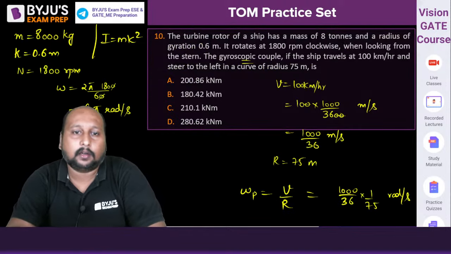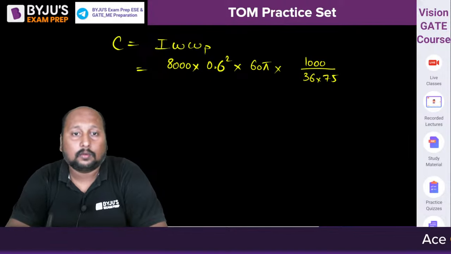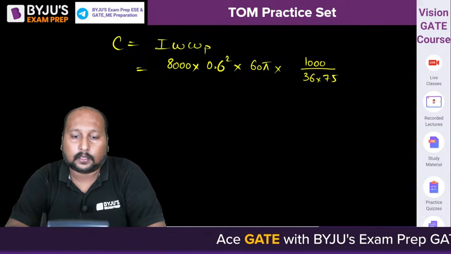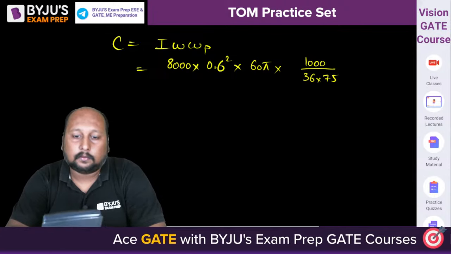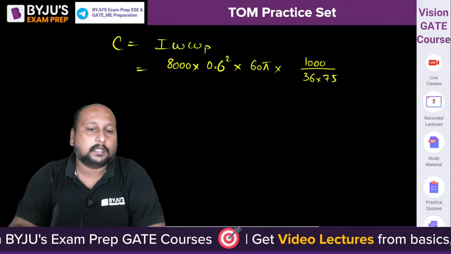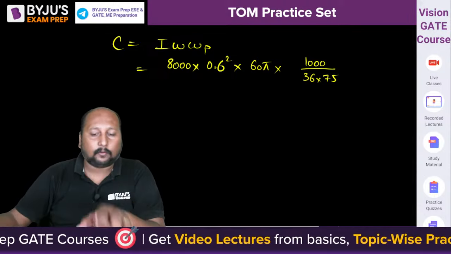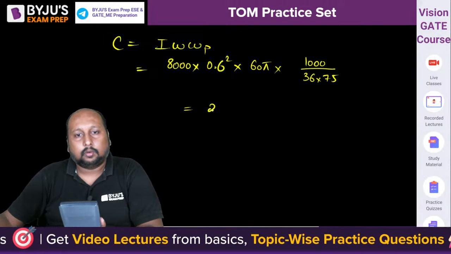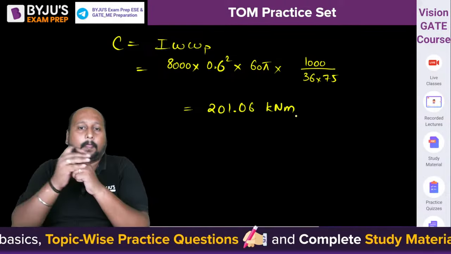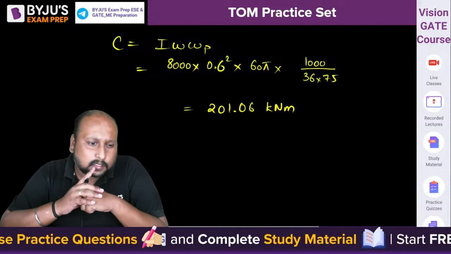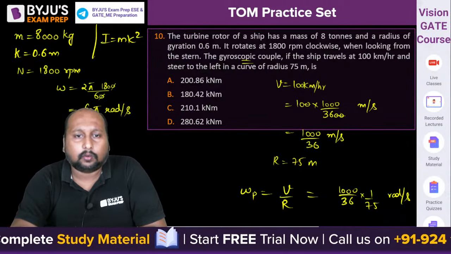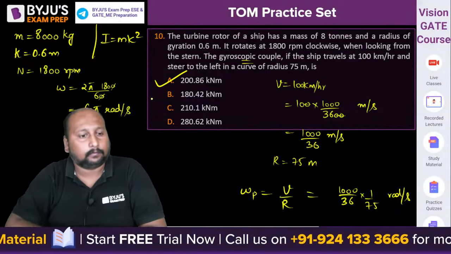Option A, B, C or D, and that too they are asking in kilo. So I think that is much more easier to calculate now. 8000 into 0.6 square into 60 pi divided by 36 into 75. So are we getting 201, somewhere around 201.06 kilo Newton meter. Is there any option 69.3? नहीं. So 201, that is nearest option is option A.